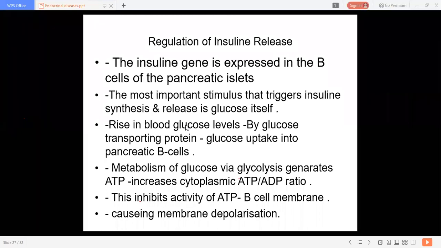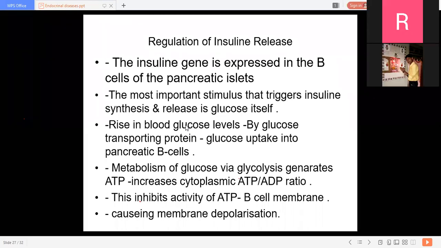Now the metabolism of glucose via glycolysis generates ATP. So here glucose gets metabolized via glycolysis. In that, an important energy molecule, ATP, gets released, that increases the cytoplasmic ATP to ADP ratio.